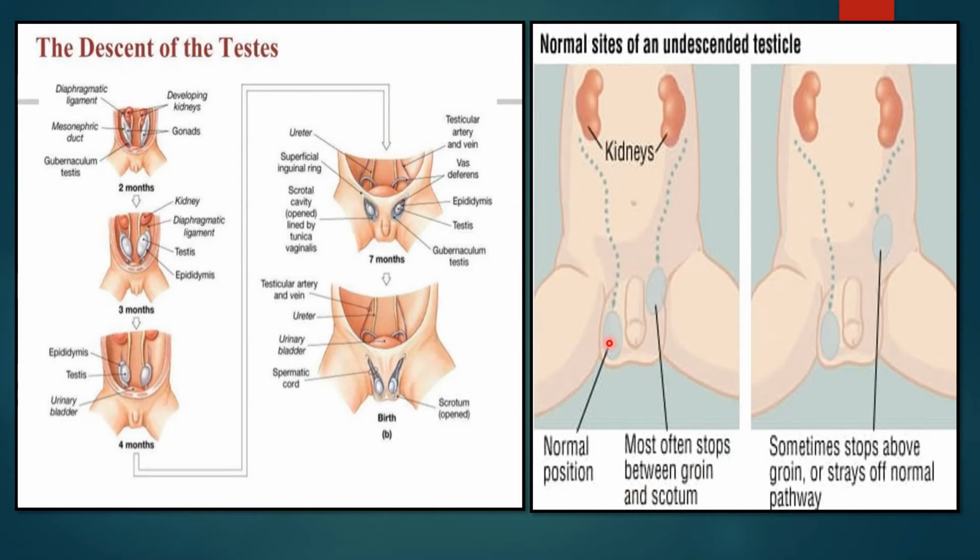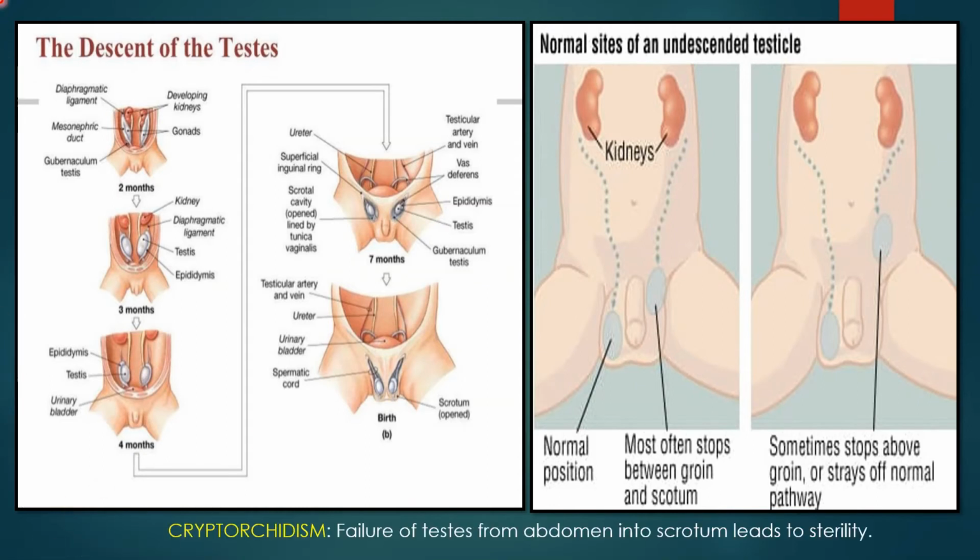This is the normal position of the testes, and the testis has to slowly and steadily descend into the scrotal sac. But sometimes the testis does not descend into the scrotal sac, which leads to sterility. The failure of descent of the testis from the abdomen into the scrotum is called cryptorchidism.